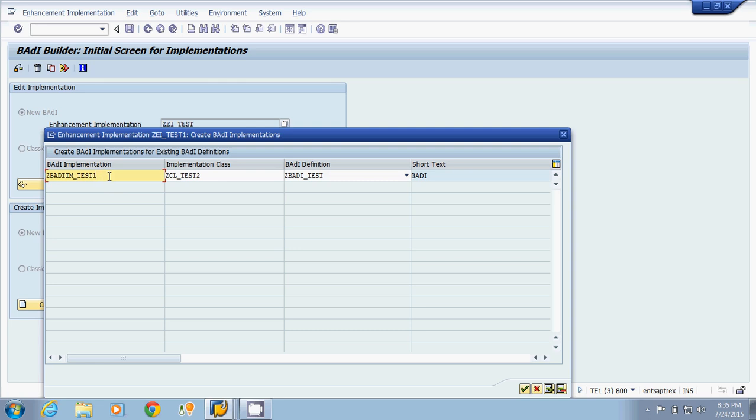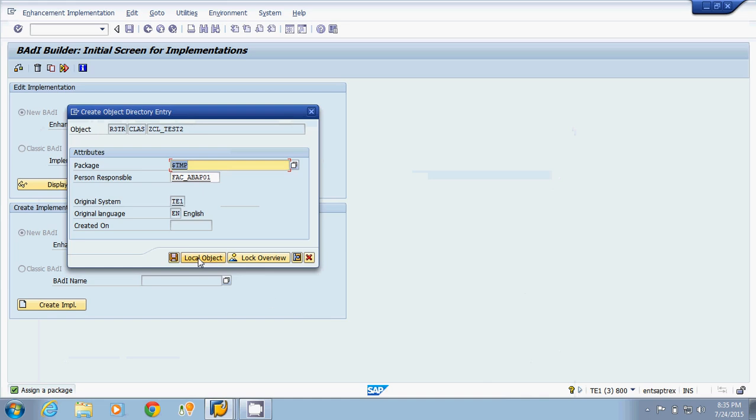One we have created in the previous lectures. Now I am creating one more, that is Z body IM_test 1. Now my name of the class is ZCL_test 2. Now I am clicking on this OK button. I am saving this as a local object. It is taking time for saving.